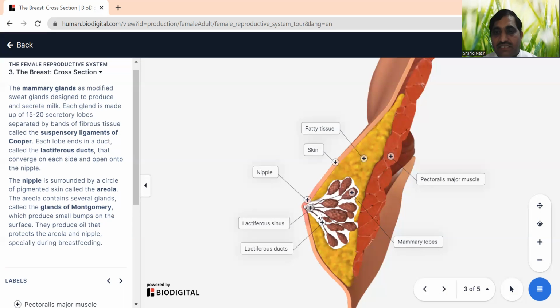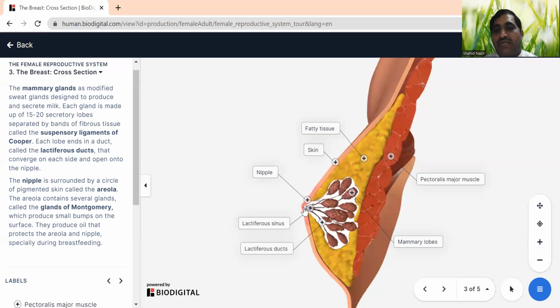Okay, it's very simple. I will just summarize. We have mammary glands, or we call it the breast. This breast is producing milk. Each mammary gland consists of 15 to 20 mammary lobes. These mammary lobes produce milk, and this milk is carried by lactiferous ducts to the lactiferous sinus. In fact, this lactiferous sinus is the enlargement of the lactiferous ducts near the nipple. So the milk is stored here, and then through the nipples the baby can take the milk. The baby can suck the milk, in fact.